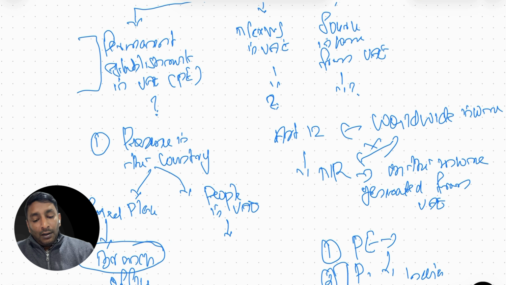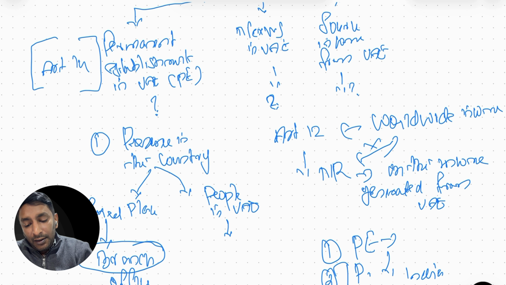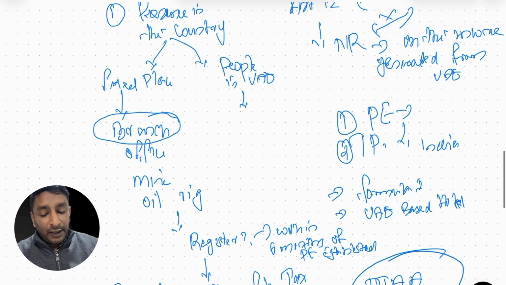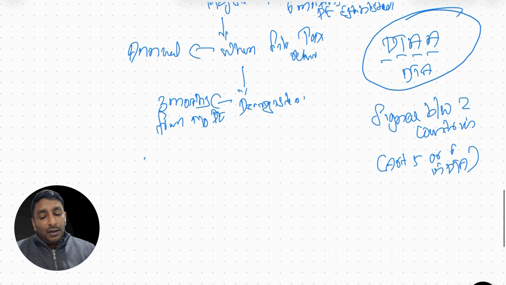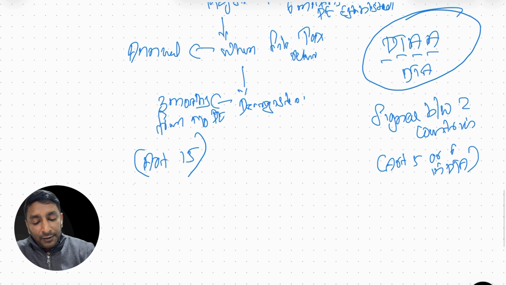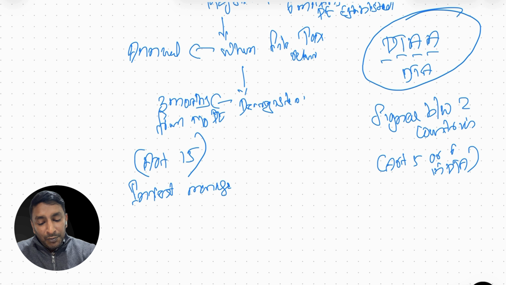All these things about permanent establishment in UAE are explained in Article 14 of the Corporate Tax Law. If you remember in the previous chapter, we said we are going to discuss Article 11 to Article 15. So Article 14 is talking about permanent establishment. Following that, Article 15 is explaining about the investment manager exemption.